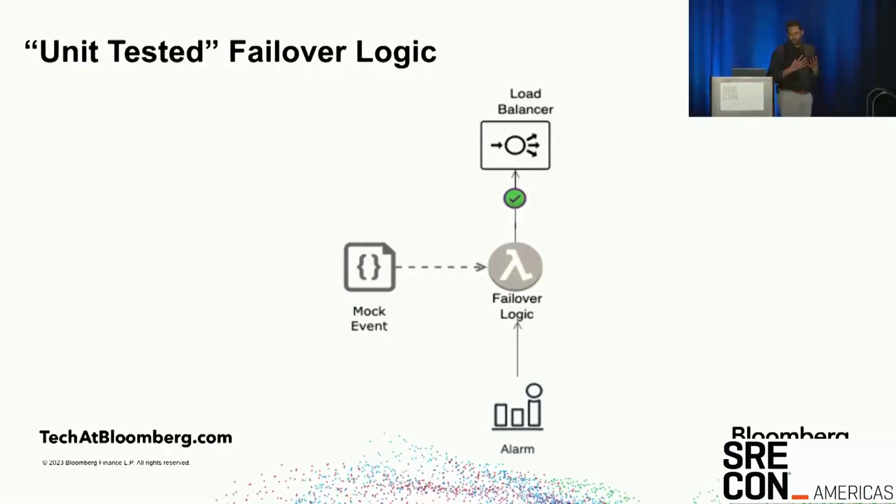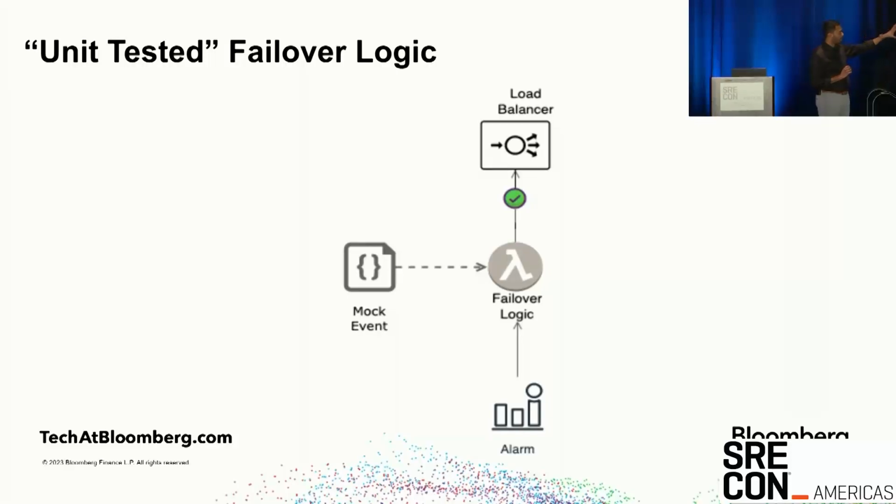Before I explain further on what are the other advantages, I want to take a step back and explain how do we unit test a failover logic or unit test any of the architecture in a distributed system. For example, I have taken one piece of the architecture here. This could be applied to anything. But the failover logic you see here is essentially being triggered by an alarm, which changes the load balancer backend pools to primary and the secondary cluster.